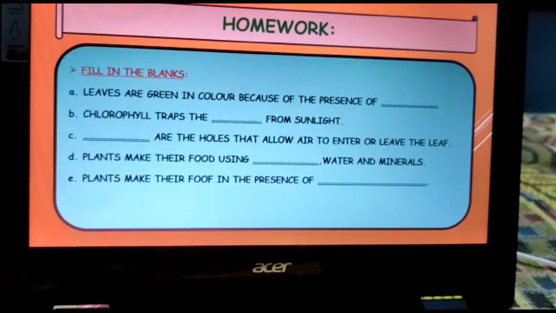I am giving some homework to you. Here I want you to pause your video for some time and note it down in your copy. Whatever copy you have at your home, please note it down in that and try to solve it by yourself only. Don't take the help of your guardians. Try to solve it by yourself. In the next class, I'll provide the solutions also, and we'll carry forward with the next part of the class.